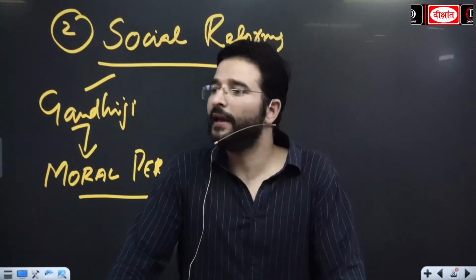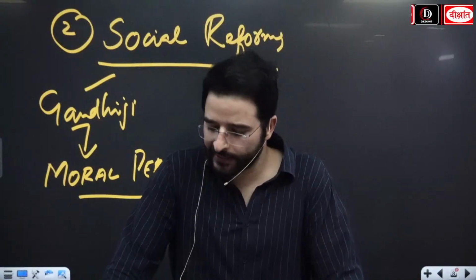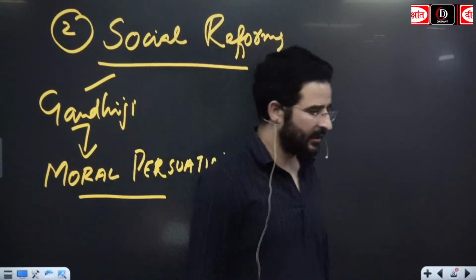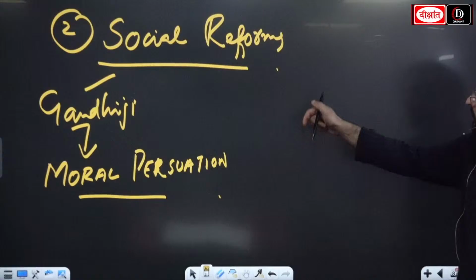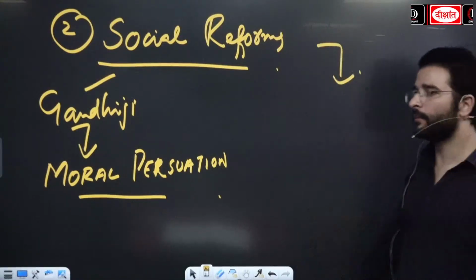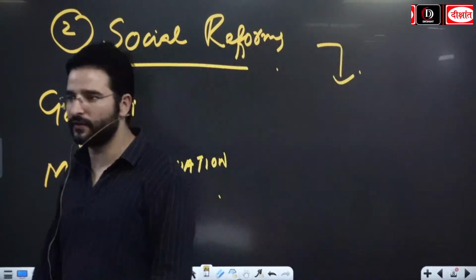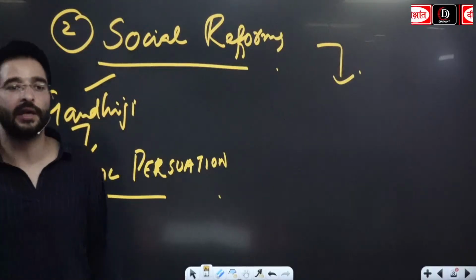Okay, to enlighten people. But on the other hand, we are going to see when we look at B.R. Ambedkar ji, B.R. Ambedkar ji was having bit radical views over here when it came to the Dalit rights.